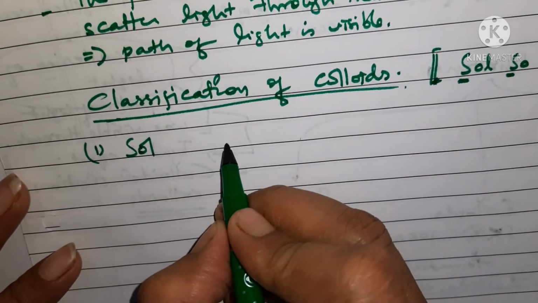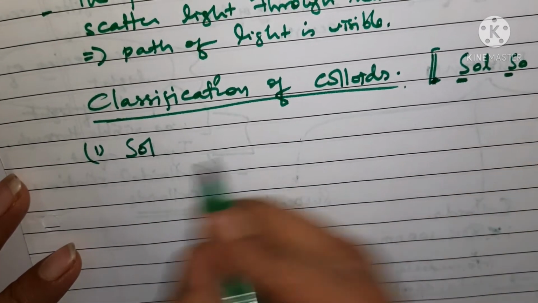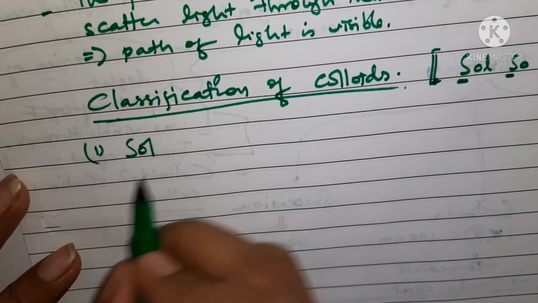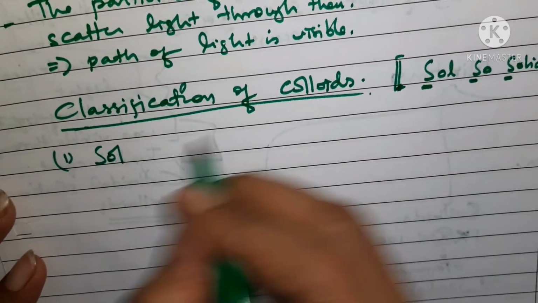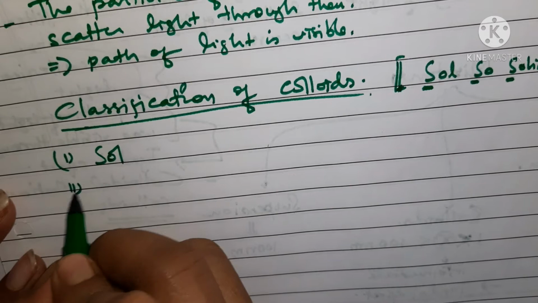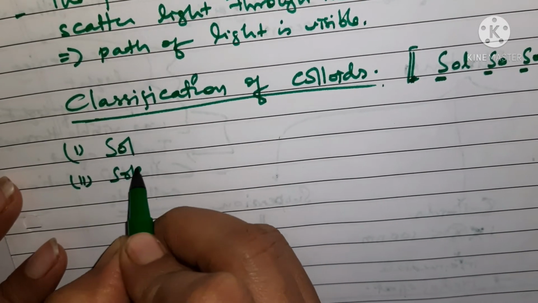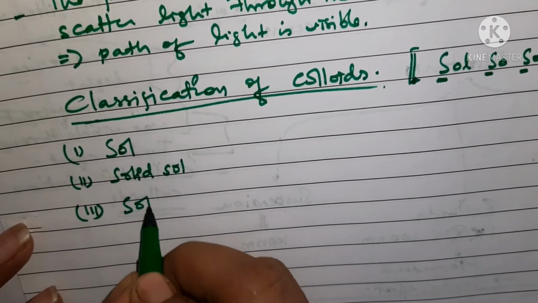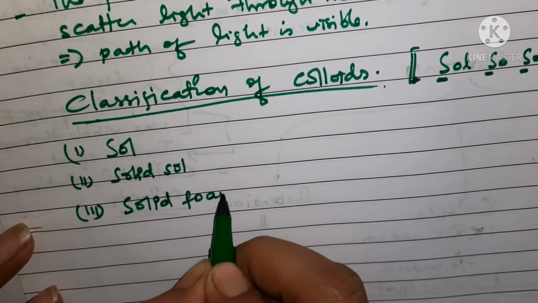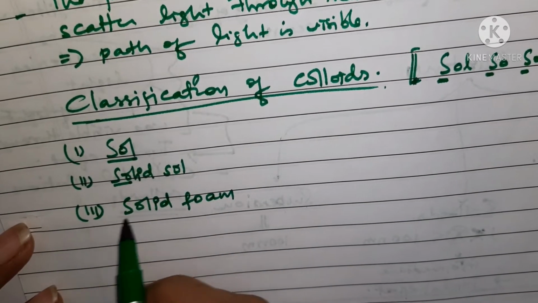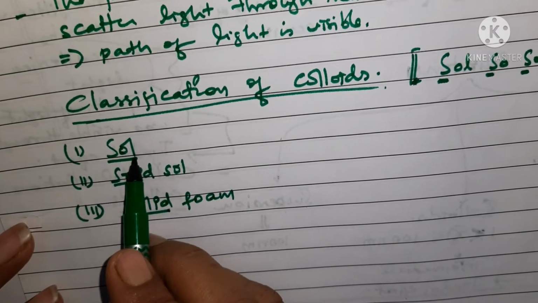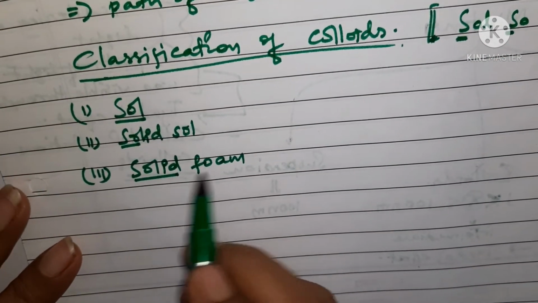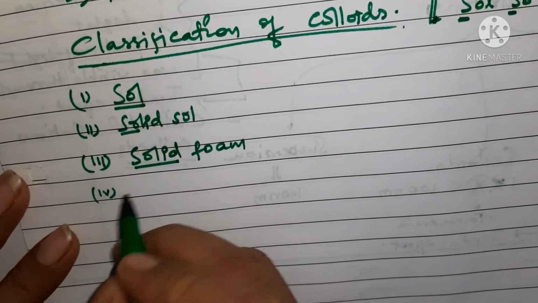Okay, then the second classification is what? We are having 7. Okay, here you can see we are having 7. So one by one we'll do, but first of all let us write these names. Okay, so sol, then the second one is solid sol. Then third is solid foam. Okay, here you see sol, solid sol, right? In the first case it is sol, then in the second case it is solid sol, in the third case it is solid foam. Then the fourth one is F.